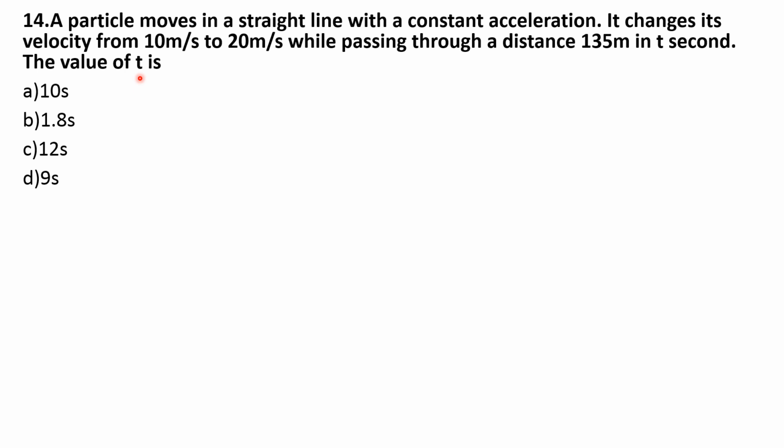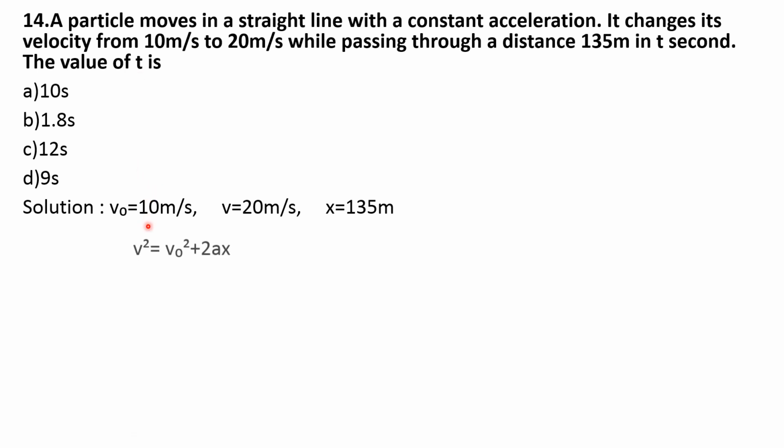So use another equation and find A, that is equation V square is equal to V0 square plus 2AX. So using this equation, first find the value of A. Once you get the value of A, then you can find the value of T using the equation V is equal to V0 plus A into T.